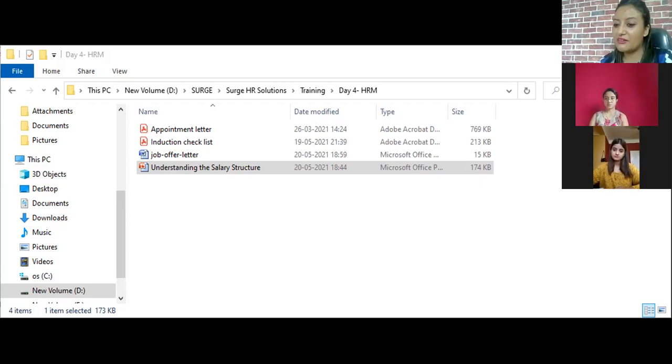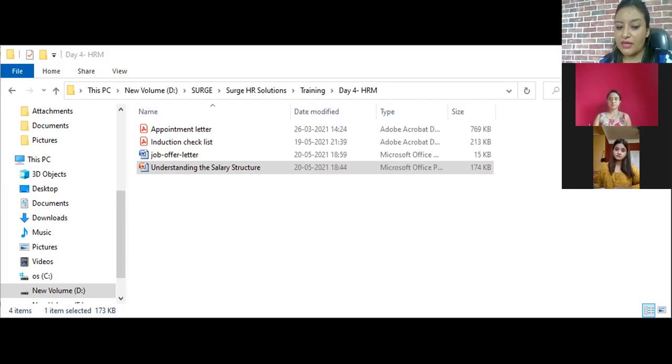So the basic salary is a very important component of an employee's salary. A basic salary depends on the employee's designation and also the industry in which the employee works. So the basic salary will not be the same for everyone. It depends on the position. The higher the position, the higher the basic salary obviously goes.